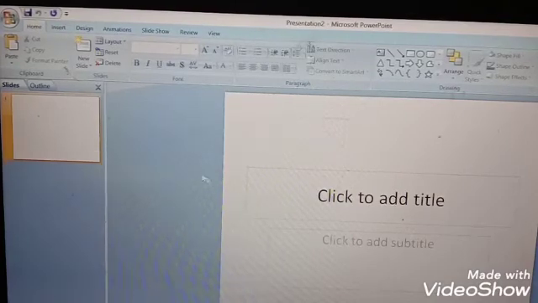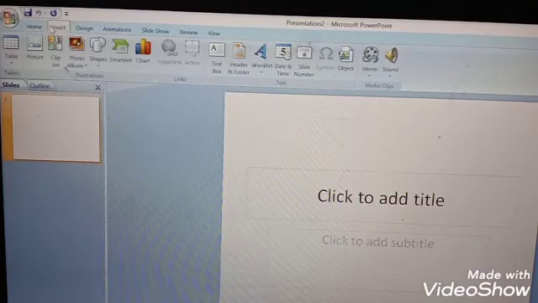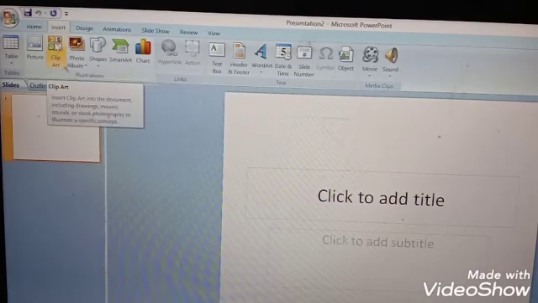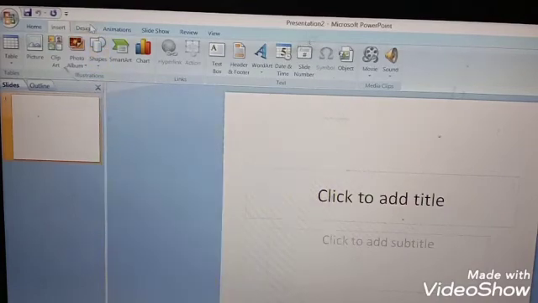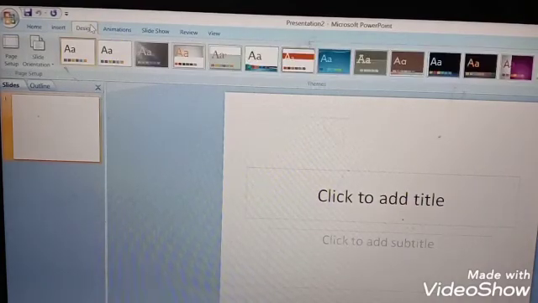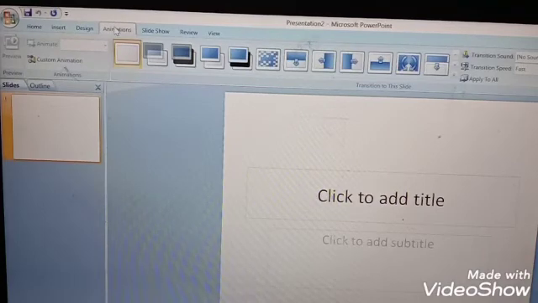Got it, children? And here you can see the shapes we can give, arrange, everything. All the tabs have different functions. The Home tab is showing this. If you click the Insert tab, it will show WordArt, as you have already learned, header, footer, chart, then clip art, pictures, photo album, shapes. Then Design means the slide design. You can give different designs in your slides, whichever slide you want. Animation you can give. These are the animation styles.